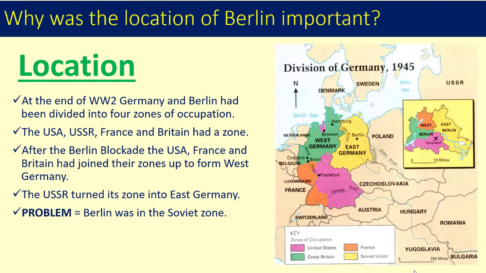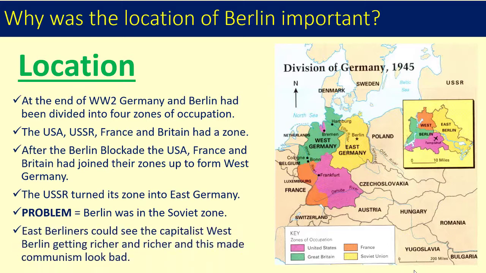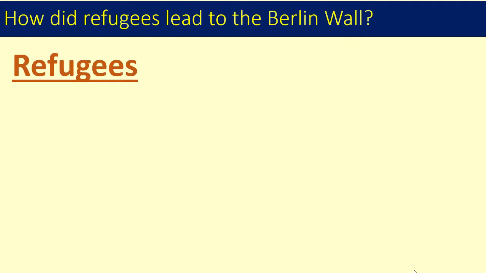Well, as America put huge amounts of money into West Berlin, introduced a new currency and consumer goods, the Soviet Union couldn't afford to do this, and frankly didn't want to. Instead, they wanted to punish Germany after World War II. As West Berlin got richer, East Berliners started to become jealous of life in the capitalist West, and communism started to look really bad. This led to the second cause of the Berlin Wall, the refugee crisis.